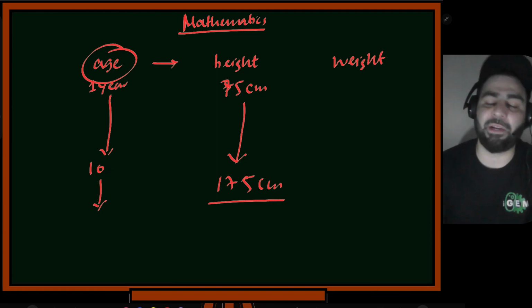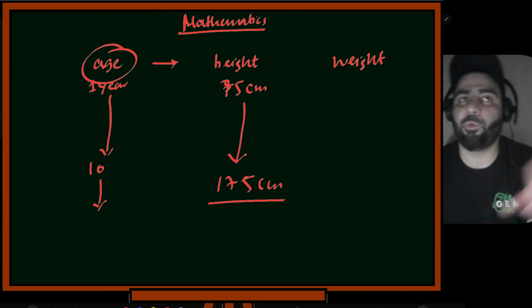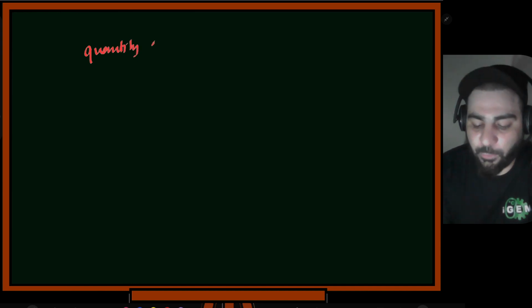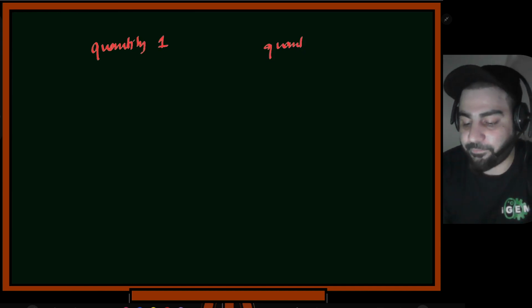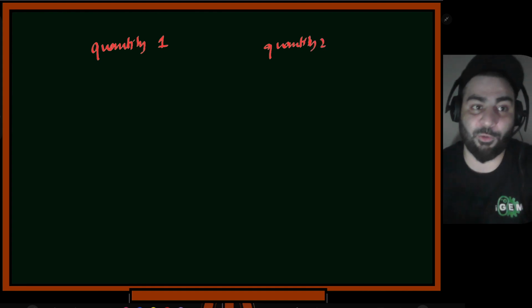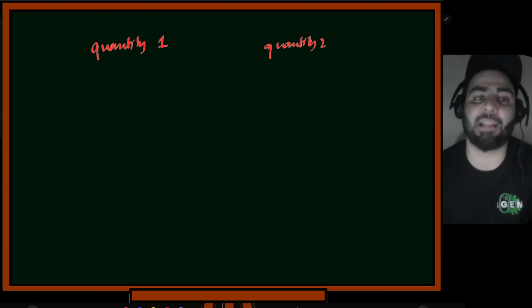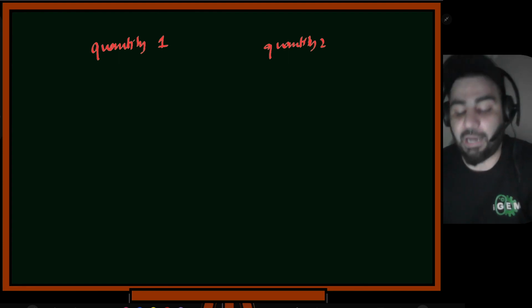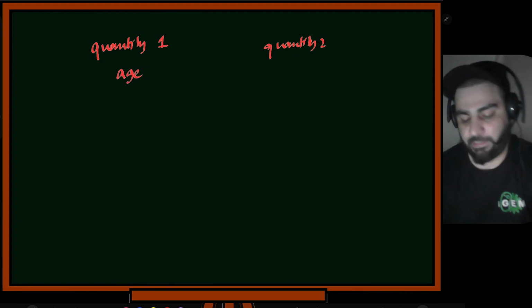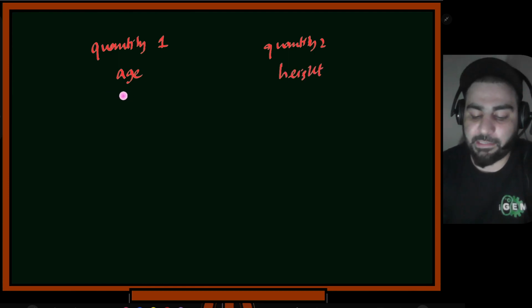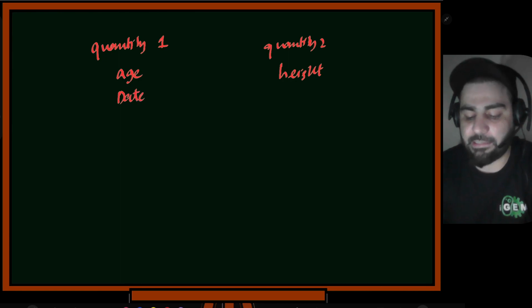So what is the template? Coming back, the template is that we have a quantity, let's suppose quantity 1, and then we have quantity 2. A quantity can be any physical quantity. If you have any questions regarding what a quantity is, we can also define that, but here I assume that you know what a quantity is. A quantity is anything that we can measure. I told you there is the age of humans, which has some relation with height. Similarly, the date has some relation with temperature.